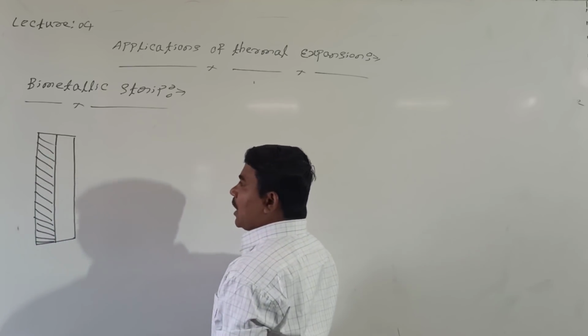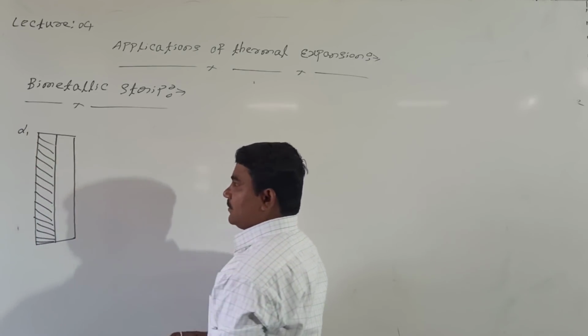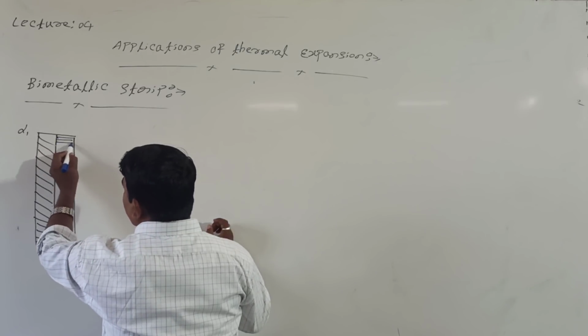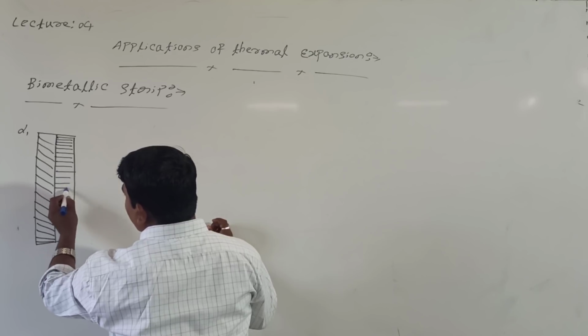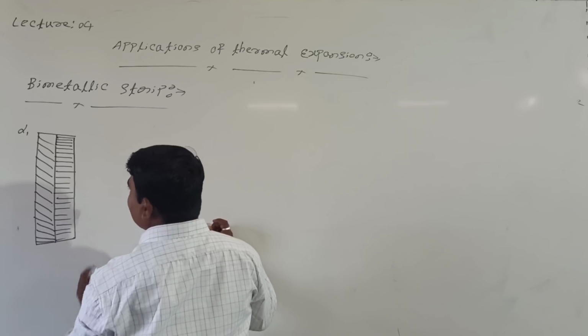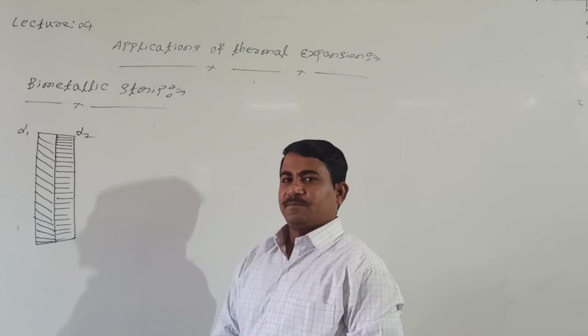For aluminium, the coefficient of linear expansion is alpha 1. And this we are calling steel. For this, the coefficient of linear expansion is alpha 2.